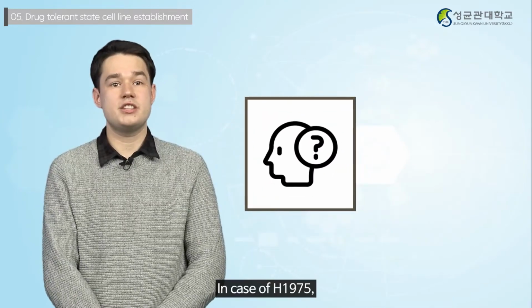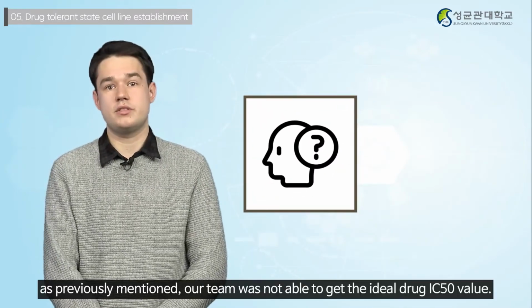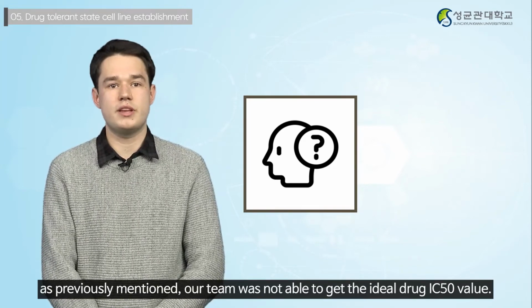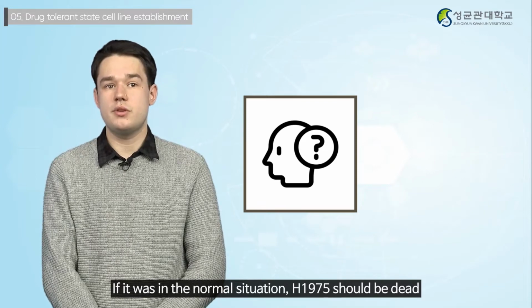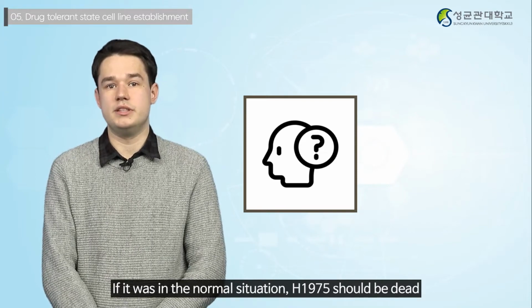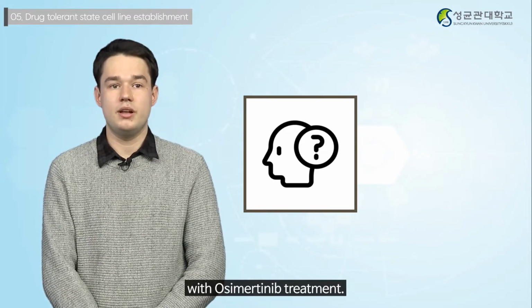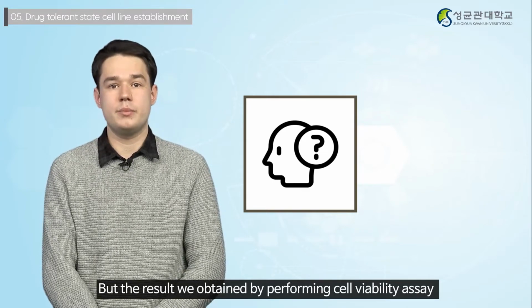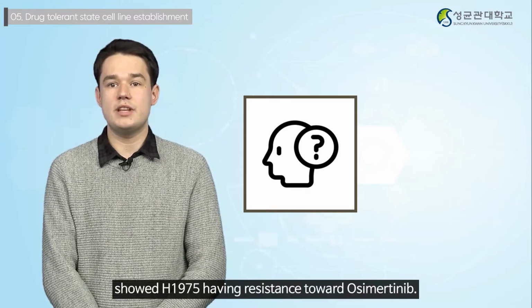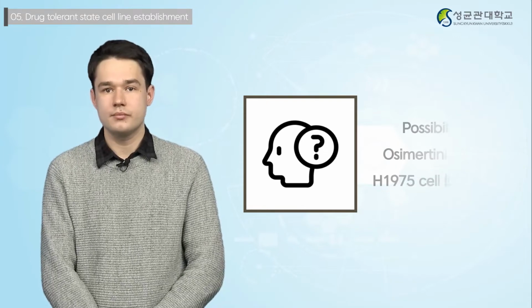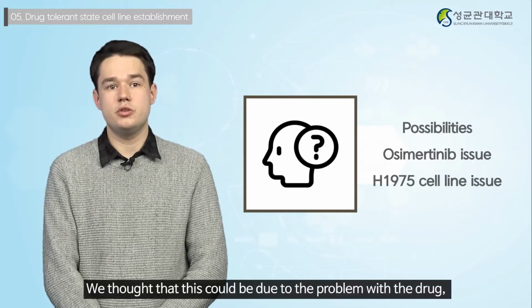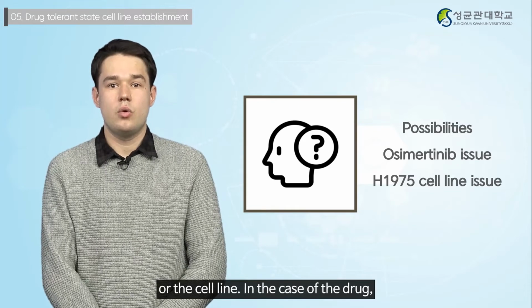In case of H9075, as previously mentioned, our team was not able to get the ideal drug IC50 value. If it was in a normal situation, H9075 should be dead with osimertinib treatment, but the result we obtained by performing cell viability assay showed H9075 having resistance toward osimertinib. We thought that this could be due to a problem with the drug or the cell line.